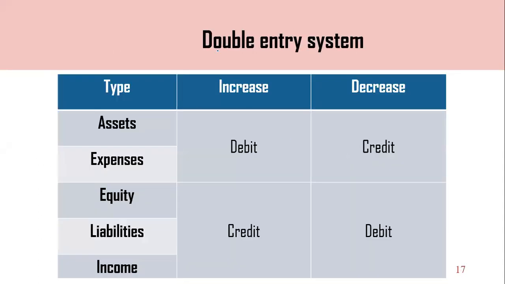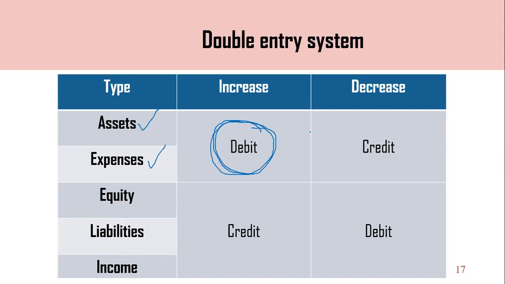Yes. Double entry system. As I mentioned in the last slide, if a transaction happens, there may be a dual impact, an increase and decrease type. If the value of assets or expenses is increased as a result of a transaction, definitely there is a debit. වත්කමක හෝ වියදමක අගය වැඩි වෙන ගනුදෙනුවක් සිද්ධ වුණොත් ඒක අපි සටහන් කරන්නේ debit විදියට.